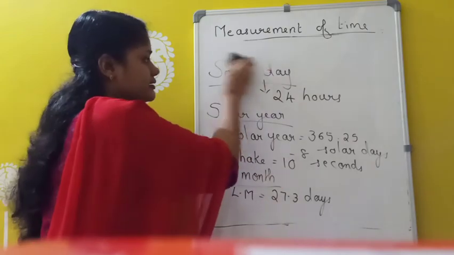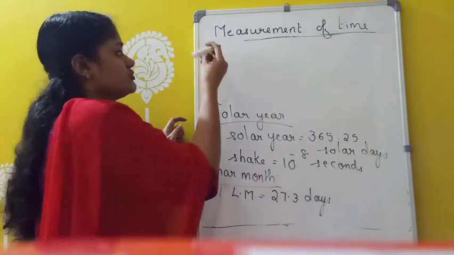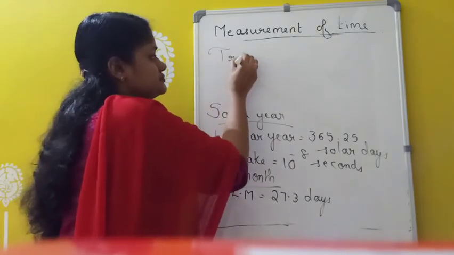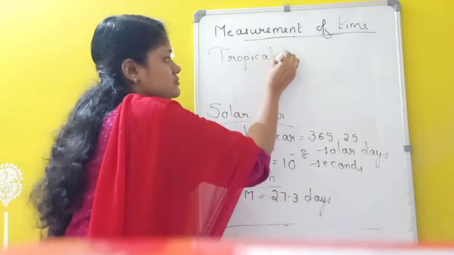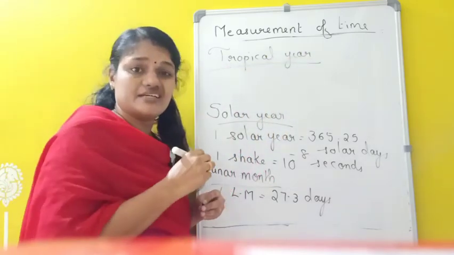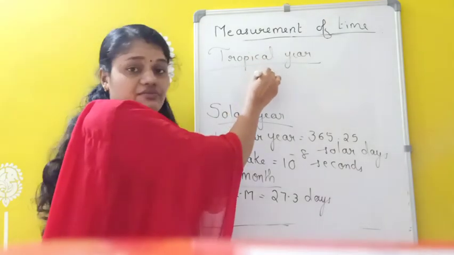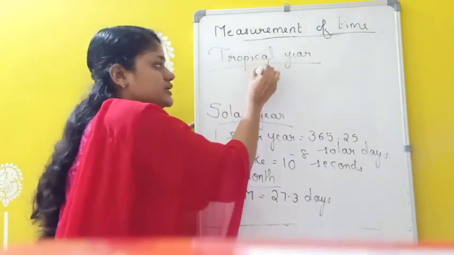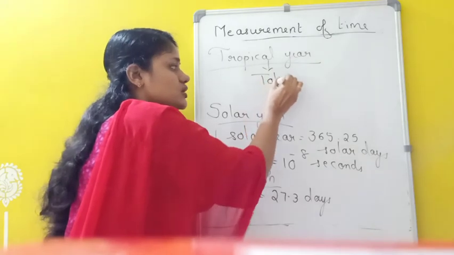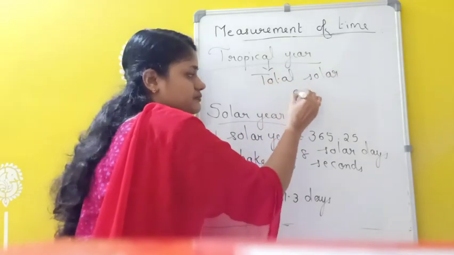One tropical year is the year in which there is a total solar eclipse. That is called one tropical year.